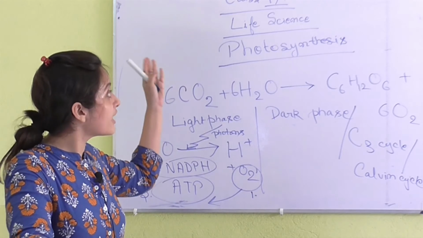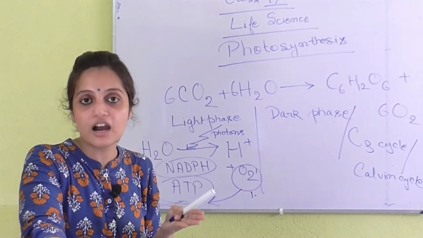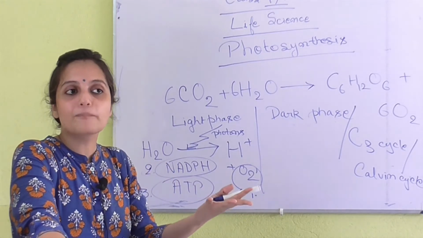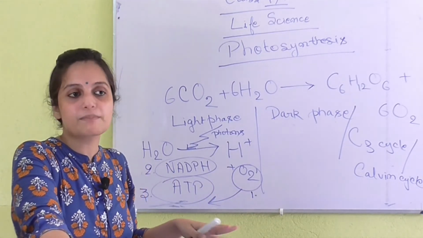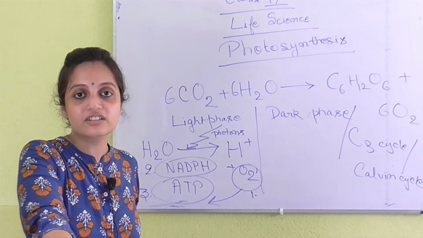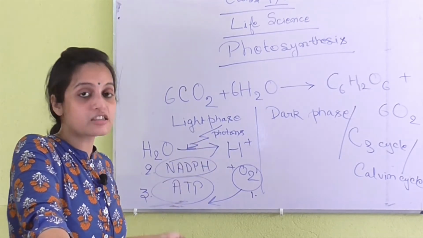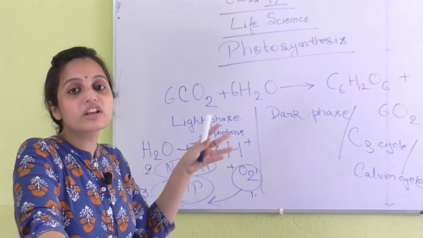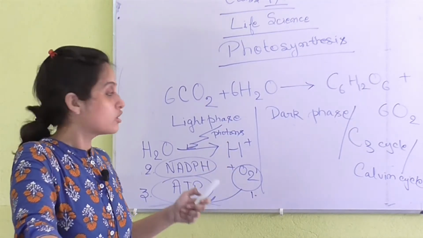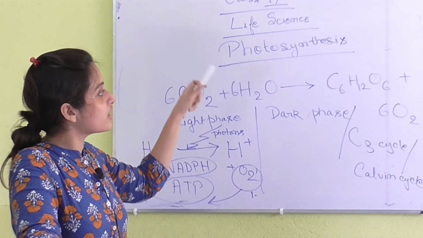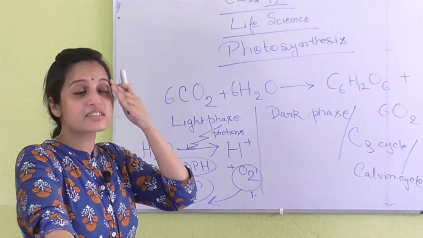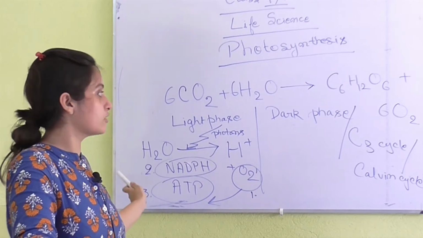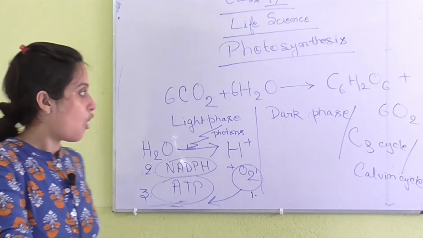The solar energy that is coming from the sun cannot be obtained directly by the plant cell. The plant cell cannot recognize that energy. That energy has to be transformed into ATP for the plants to recognize it and use it. So all the energy from the sun is transformed into ATP that is required in the next phase. And what happens in the next phase?